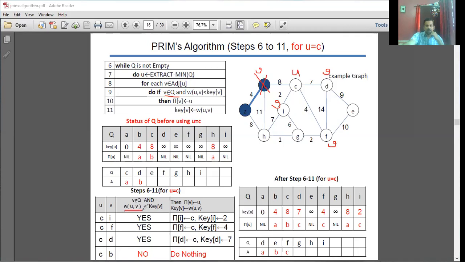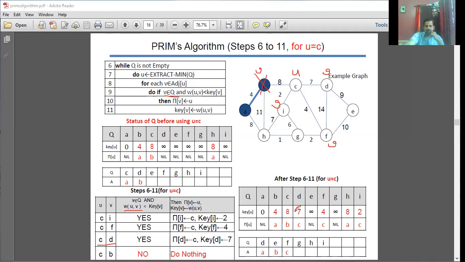If W, U, V, the weight from C to D, 7. If it is lesser than the key value of D, which is infinity, yes, it is lesser. Update this value.